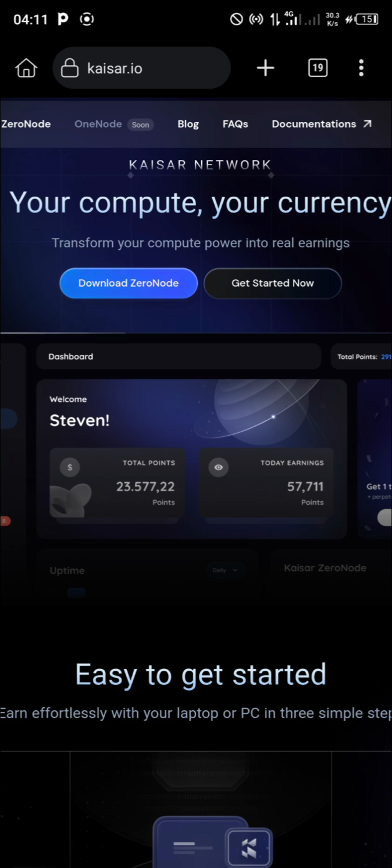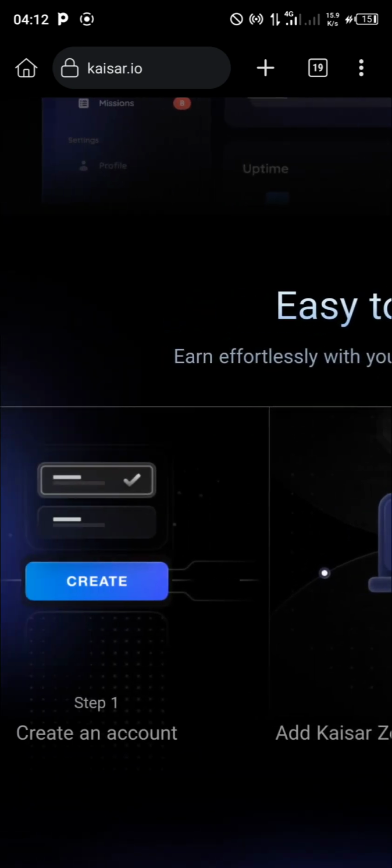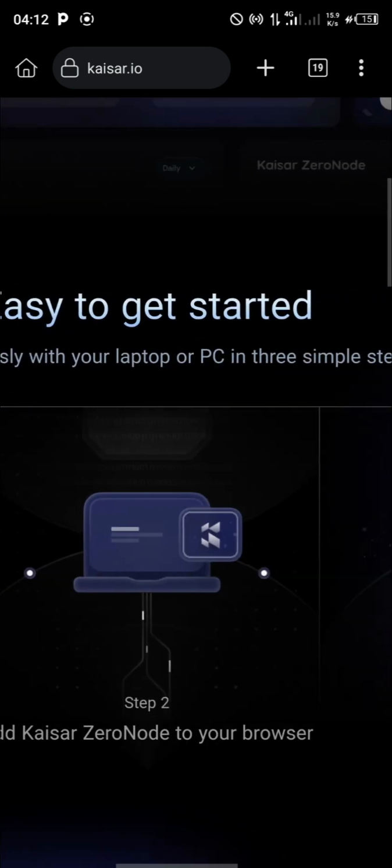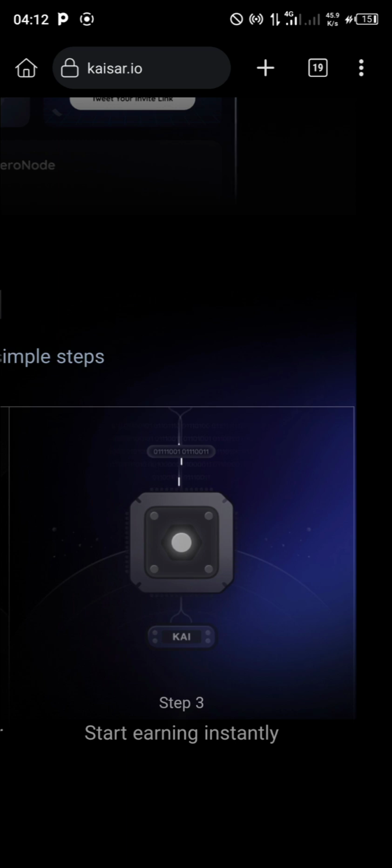It's just like when you share your hotspot, your phone's mobile hotspot, with someone. Remember, you are sharing your data. So in essence, the person you are sharing your data with will end up paying you. That is exactly what KAISAR is trying to explain to us here on your compute, your currency. So how do you start? First, you create an account. Second, add KAISAR Zero Node to your browser and start instantly.